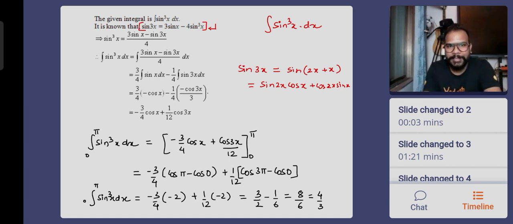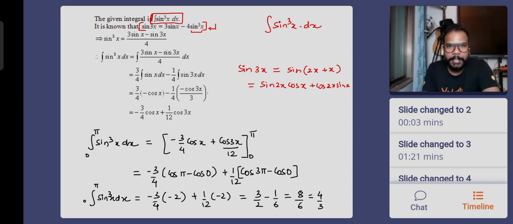So if you have this expression sine 3x, which is 3 sine x minus 4 sine cube x, we want to extract the sine cube x from here. So sine cube x can be written as (3 sine x minus sine 3x) divided by 4. That means we are just separating out this sine cube x from here. And the part that we want to solve, this is the main question. We write sine cube x as (3 sine x minus sine 3x) by 4, the integration of it. So 3 by 4 comes out, integration of sine x. 1 by 4 comes out, integration of sine 3x. So integration of sine x is minus cos x. Integration of sine 3x is minus cos 3x by 3.